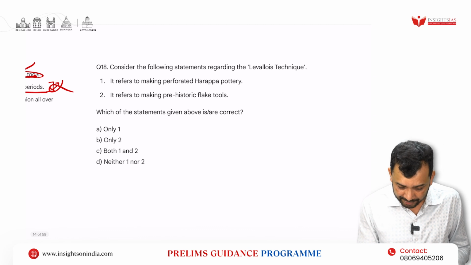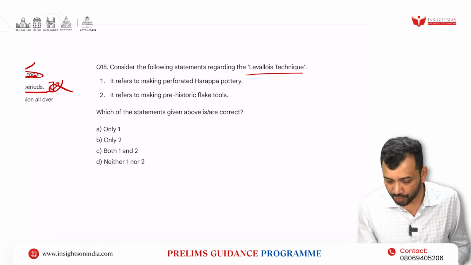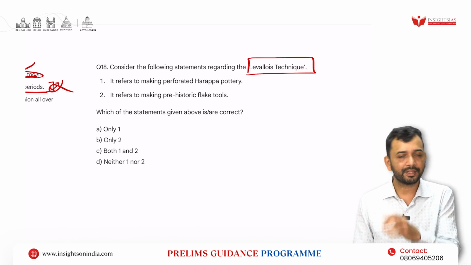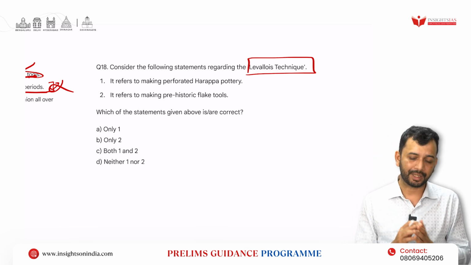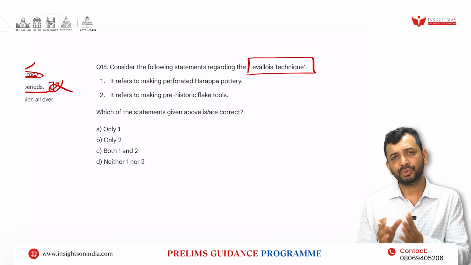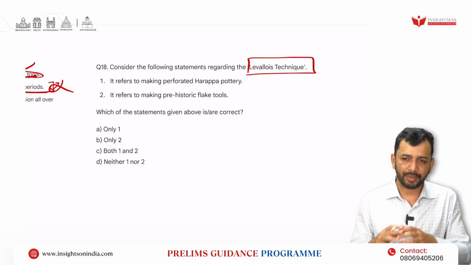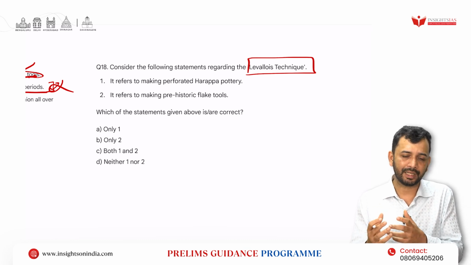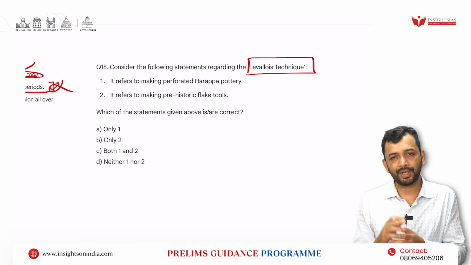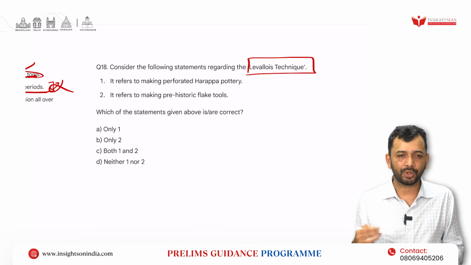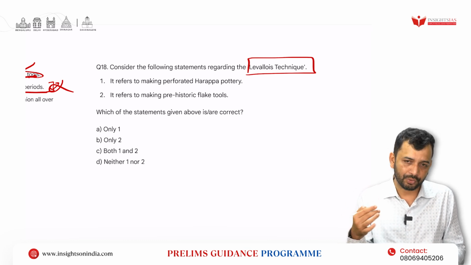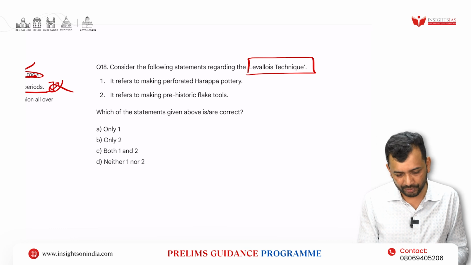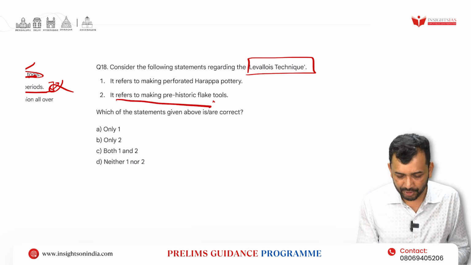Now, another one, consider the following statements about the Levallois technique, right? This is something that you cannot find in your NCERT or the basic books, right? So, the Levallois technique is related to stone tool making. It is like you make a mold first and then create an item. In a similar way, whatever weapon or tool you want to make, first you create the core of the tool, and then accordingly you work on it. So it refers to prehistoric flake tools.